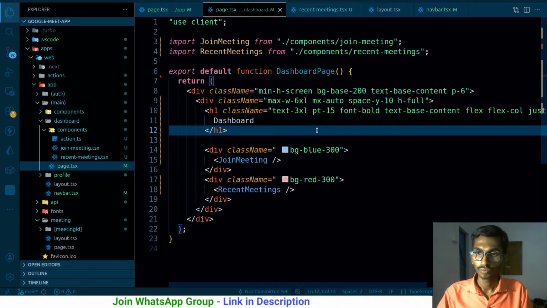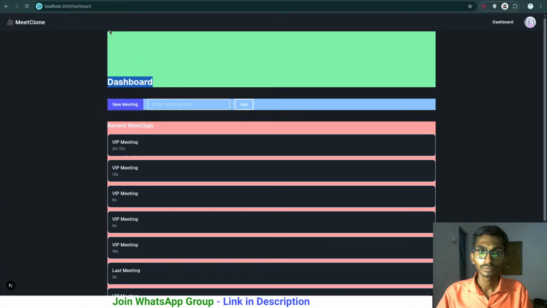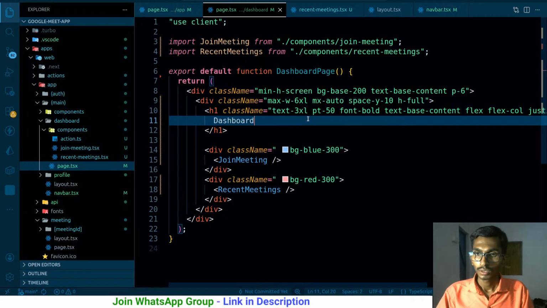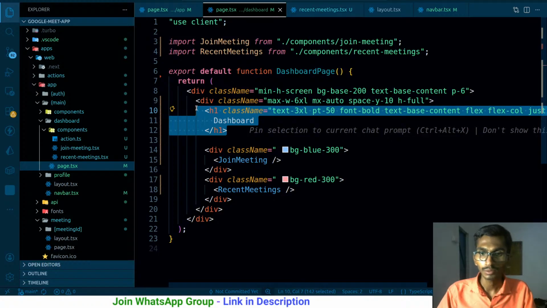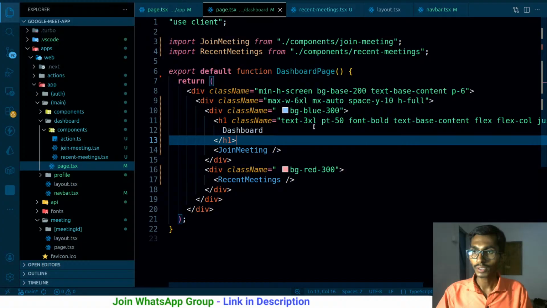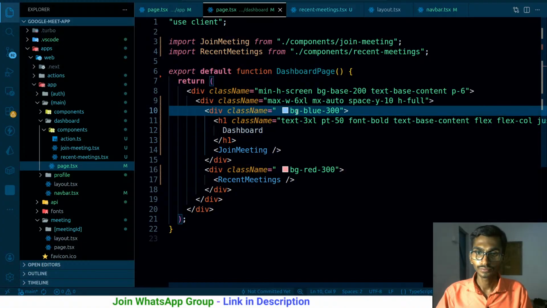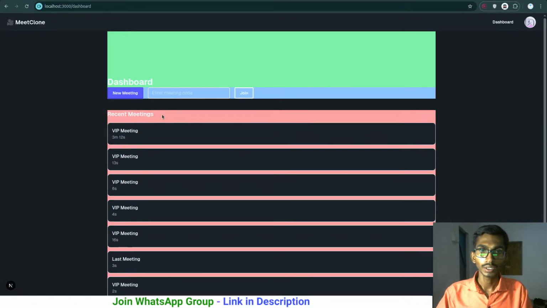So how about height 50? I'm just simply giving it the padding, and on the basis of the padding it is visible. In that case, let me make it the part of the join meeting. It's gonna be the part of this div here, and as this is the part of this join meeting itself, it will have height around 40% or something, and let's see how it's gonna look.